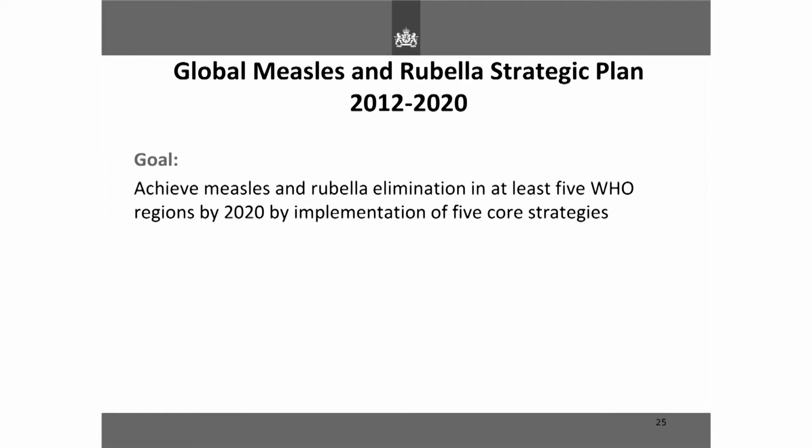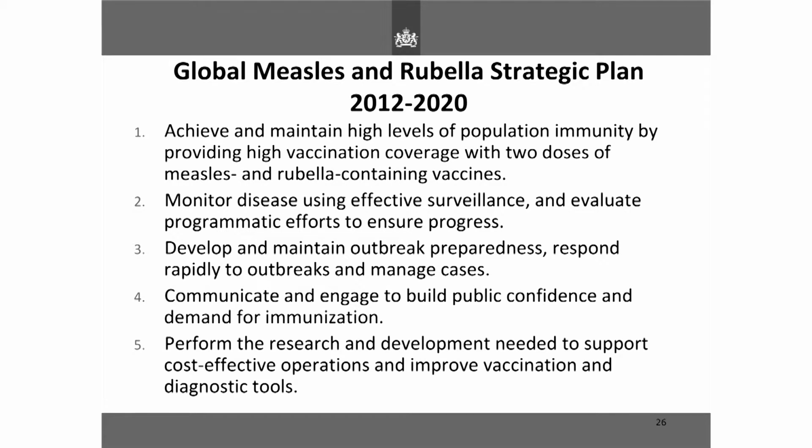So I'm just going to run through the Global Measles and Rubella Strategic Plan. The goal of this is to achieve measles and rubella elimination in at least 5 WHO regions by 2020 by implementation of 5 core strategies. The first is to achieve and maintain high levels of population immunity by providing vaccination coverage with 2 doses of measles and rubella containing vaccines.